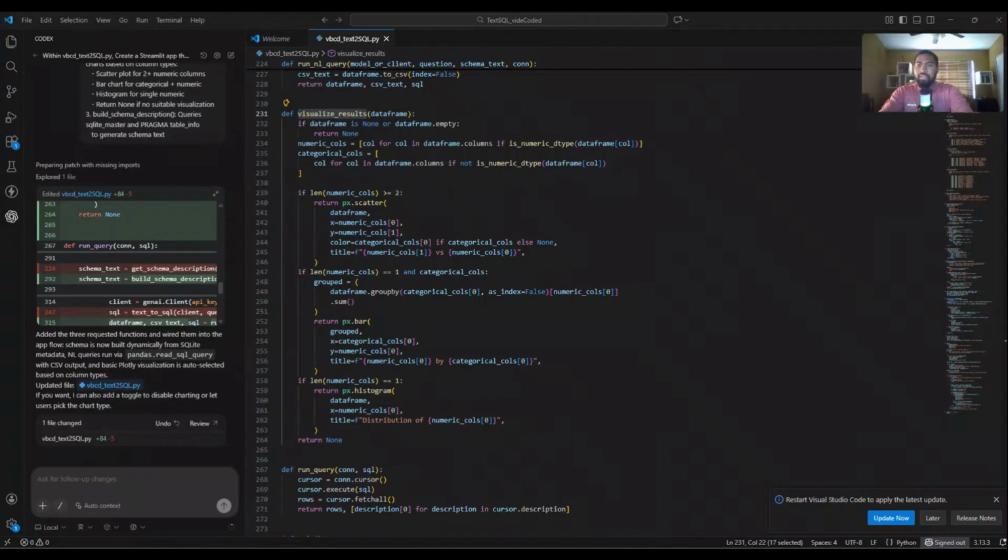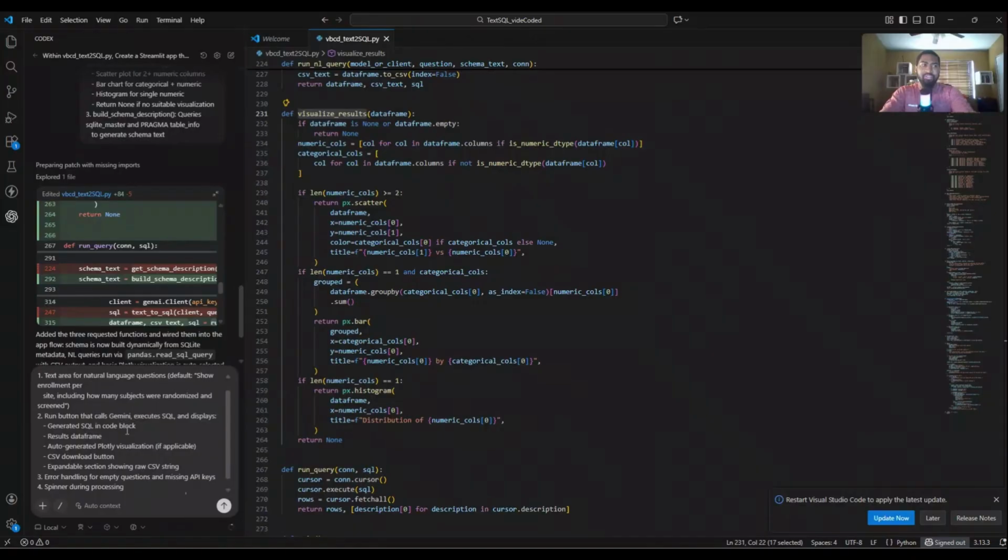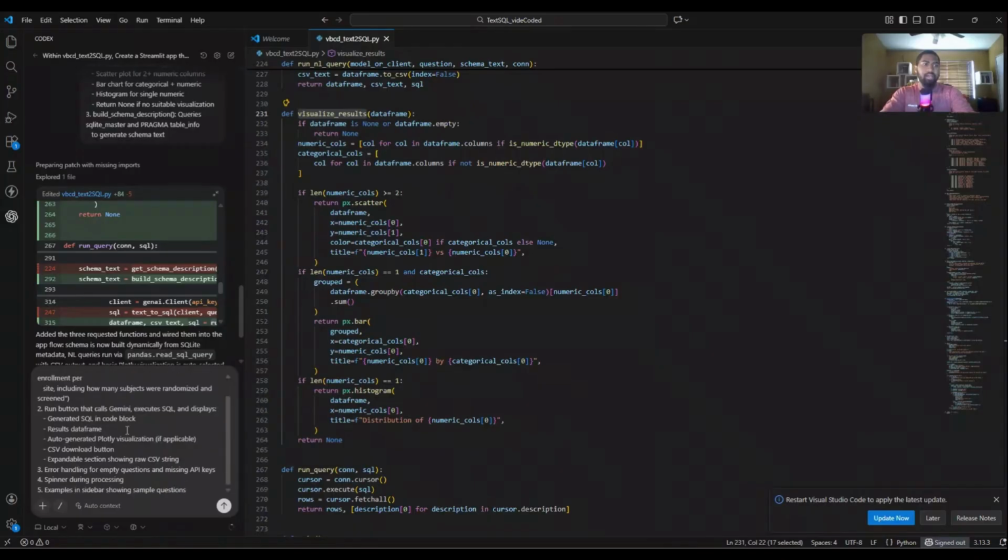So here's where we complete the main function here. Complete the main function with text area for natural language questions, default in the text area, show enrollment per site, including how many subjects are randomized and screened. Run button that calls Gemini, executes SQL, and displays, again, talking buttons here. And here is what it displays, run results, error handling, a spinner, right? Who would have thought, hey, a spinner should be added, and examples in sidebar showing sample questions. Again, this is just for users if they don't really know what to ask.